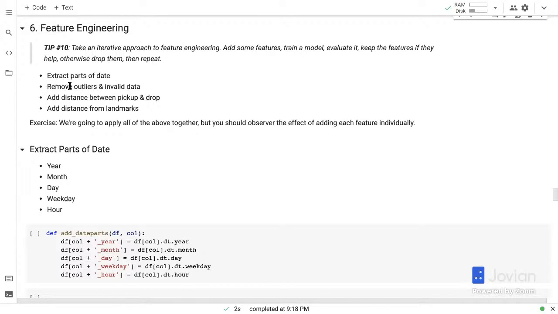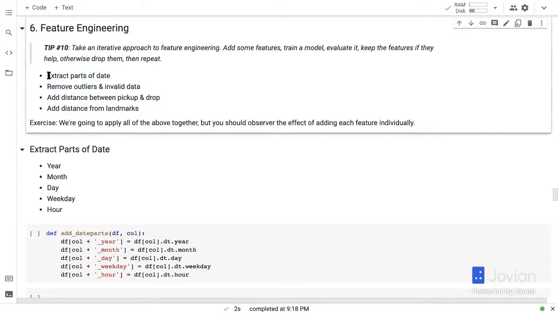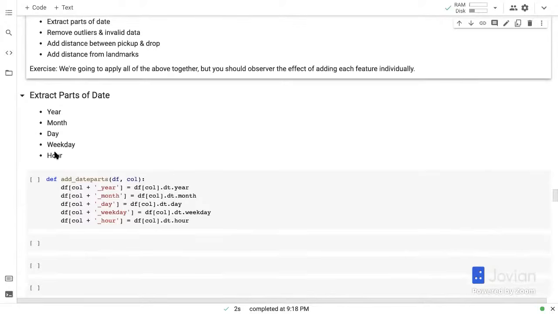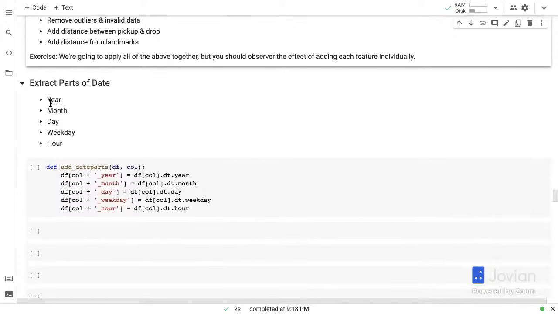So here are some features that we are going to create. And I am not taking an iterative approach here in the interest of time. I'm just going to create a bunch of features right away. First is to extract parts of the date. We have totally ignored the date so far because we didn't know how to put it into a linear regression model, but we can extract things like year, month, day, weekday, hour.